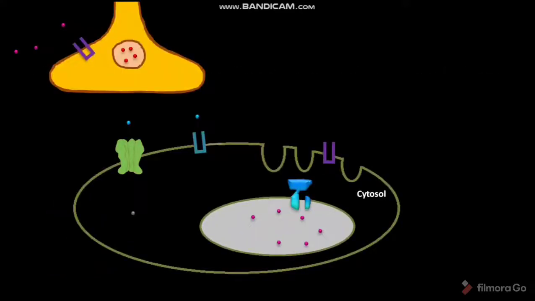Whenever an action potential arrives at the terminus of a presynaptic motor neuron, the voltage-gated Ca2+ channels open. Through these opened voltage-gated Ca2+ ion channels, the Ca2+ ions enter into the presynaptic motor neuron.